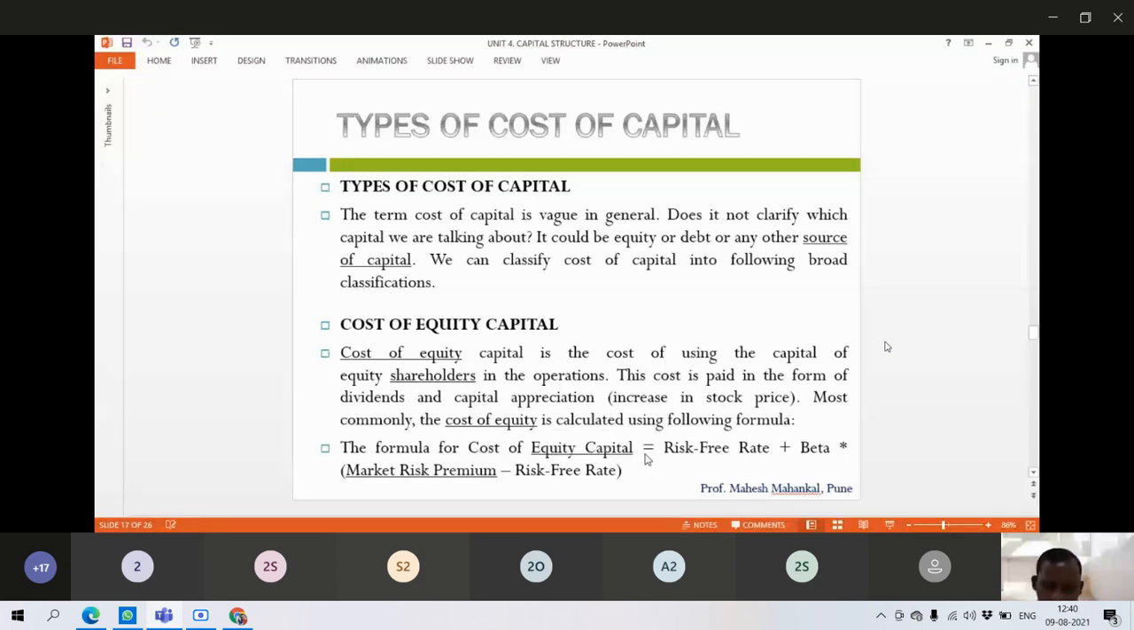Cost of capital comprises two types of capital: cost of equity and cost of debt. Cost of equity capital is the cost of using the capital of equity shareholders in these operations.